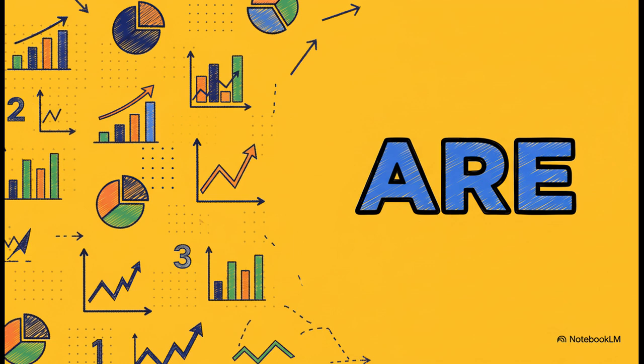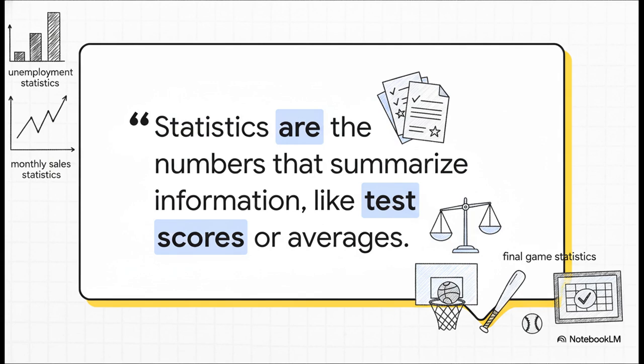Since we're not talking about one field of study anymore, but about lots of different numbers and facts, the word becomes plural. It's many things, so we use are. Just think about how we use it every day. The latest unemployment statistics, the monthly sales statistics, the final game statistics. See, these are all plural because they're all about collections of numbers.